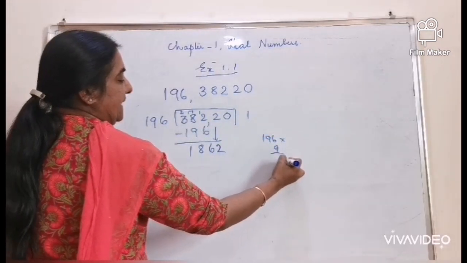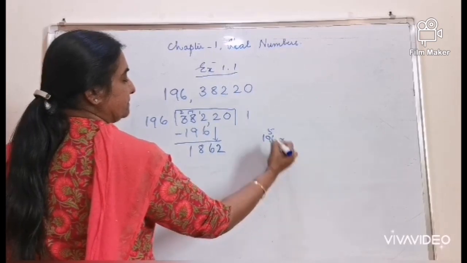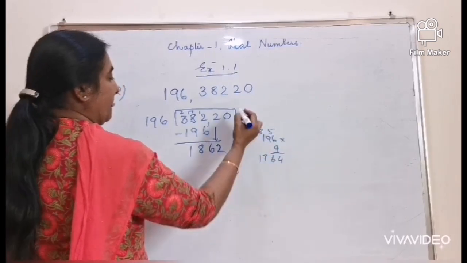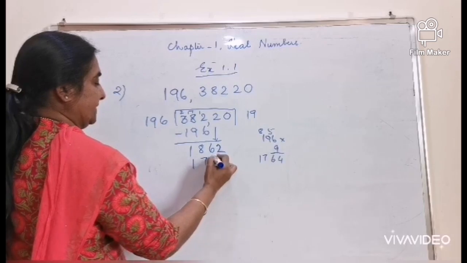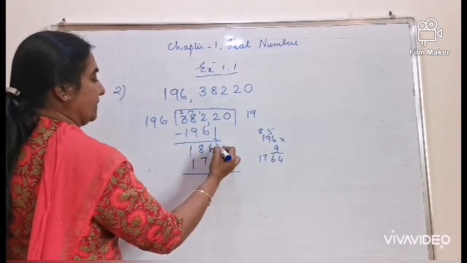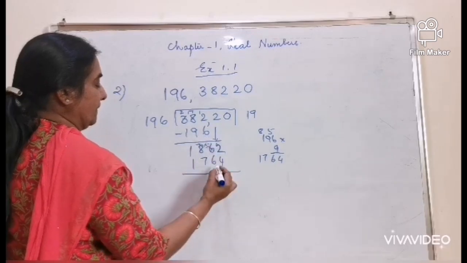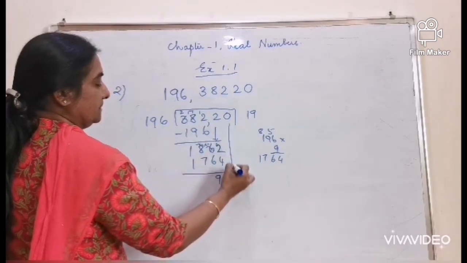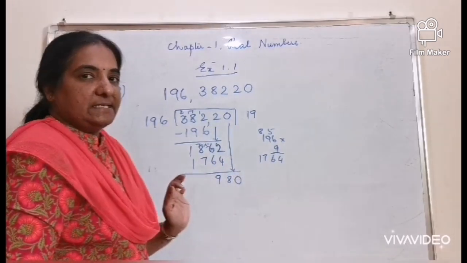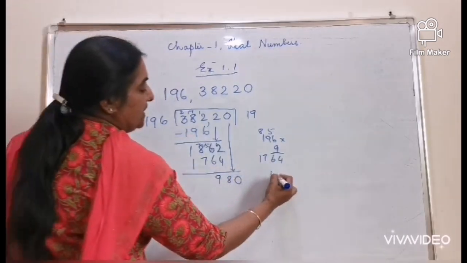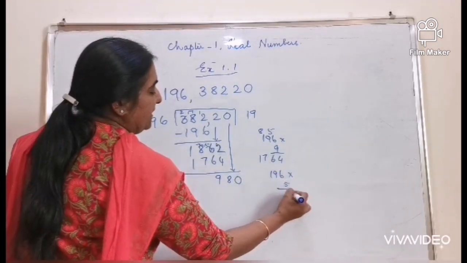196 multiplied by 9. The last step, the last digit 0 comes down. 196 multiplied by 5.